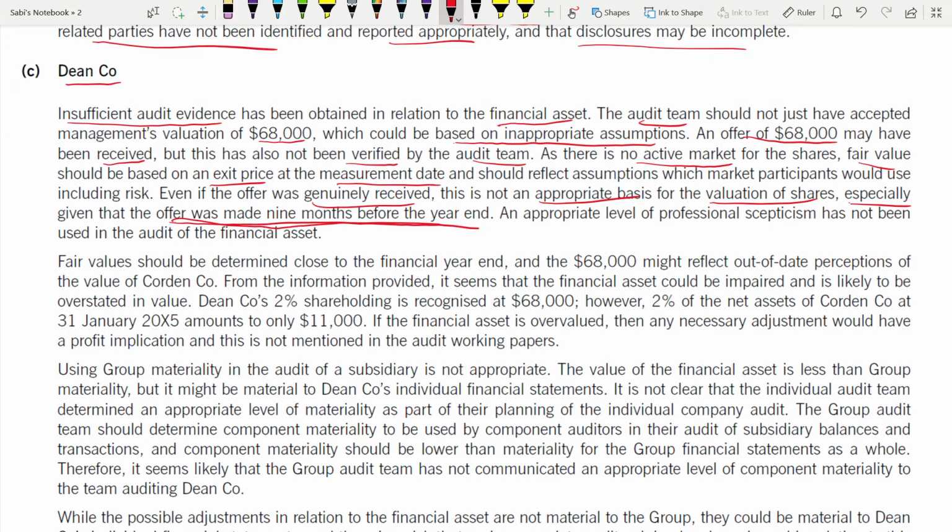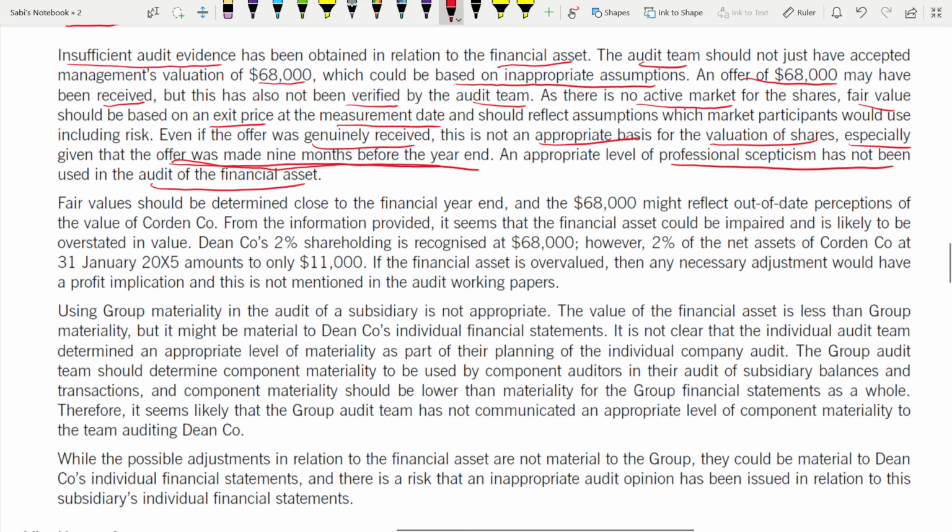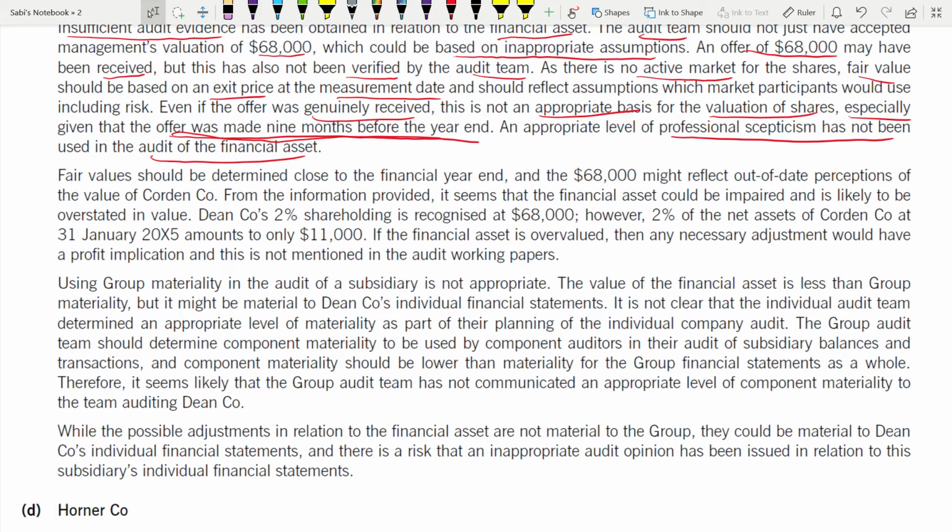So an appropriate level of professional skepticism has not been used. You should have used this, but it was not used in the audit of the financial asset. Be very specific: audit of the financial asset. Don't just say they should be more ethical, they should follow professional skepticism and all. No. You are giving facts and figures from the case study and answering using your knowledge, saying that this is incorrect and this is the correct method. Now we are going to the fair value.